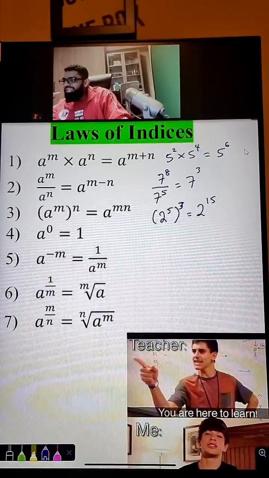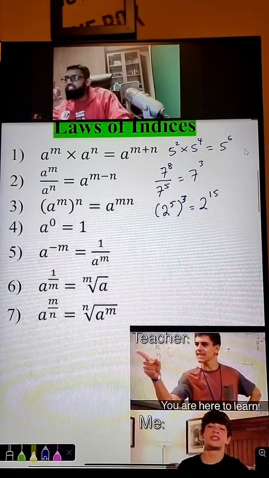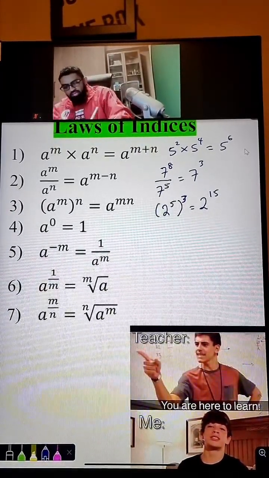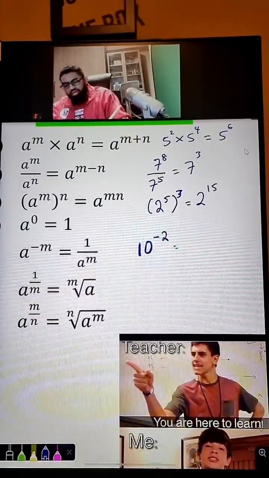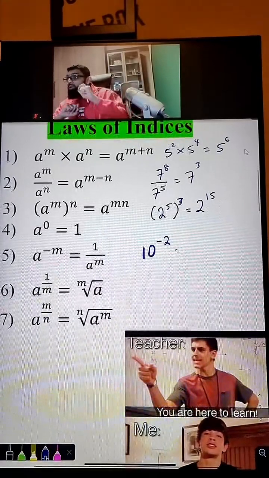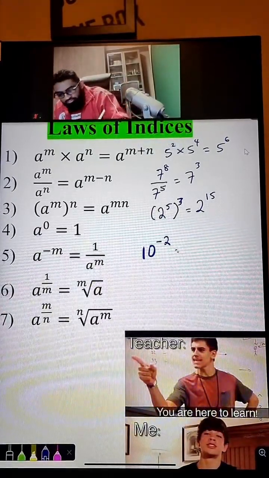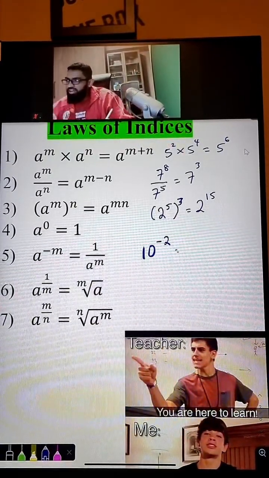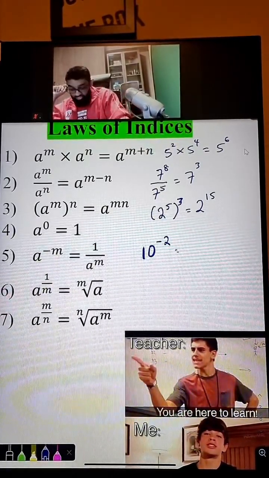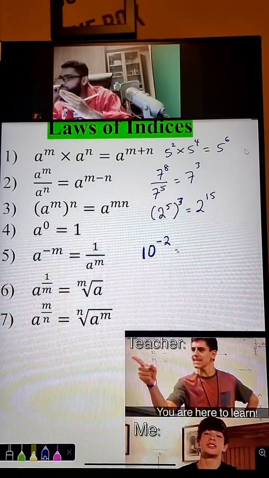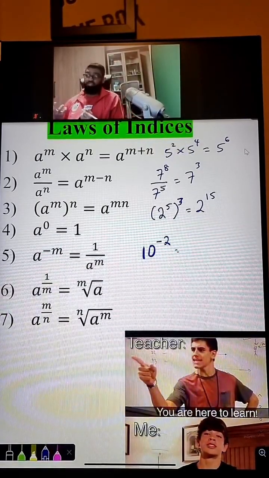Now, law number 5. If you have a negative power, for example, 10 to the power of -2, this is called the power trick. When you shift it, love yourself, Saf. Don't worry, just try and understand, try and listen in at least, get some advanced knowledge. When you have a negative power, you can change it to positive power.